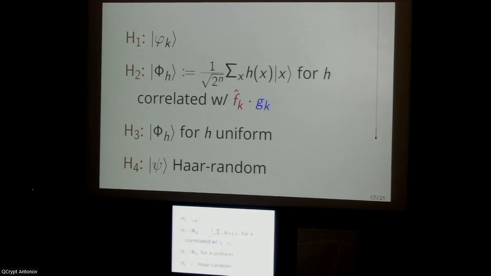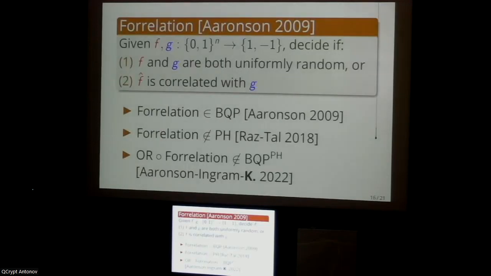And then finally, that just leaves showing that hybrids 1 and 2 are computationally indistinguishable. And that turns out to be kind of the most tricky. To get this to work, we actually had to be very careful in defining what it means to sample an H that is correlated in this fashion. And in fact, we had to define a new variant of the four-relation problem and basically reprove everything for this variant of the four-relation problem that we defined.